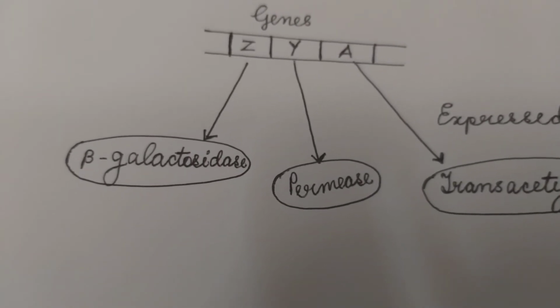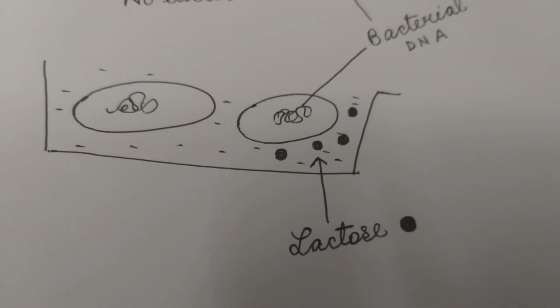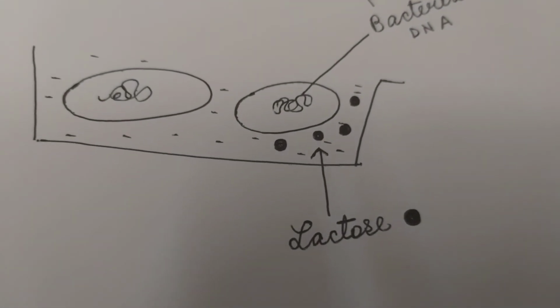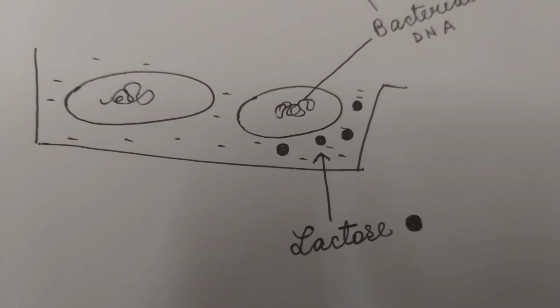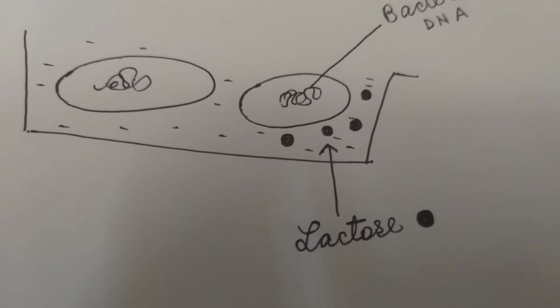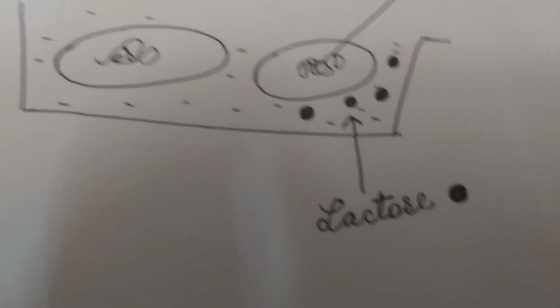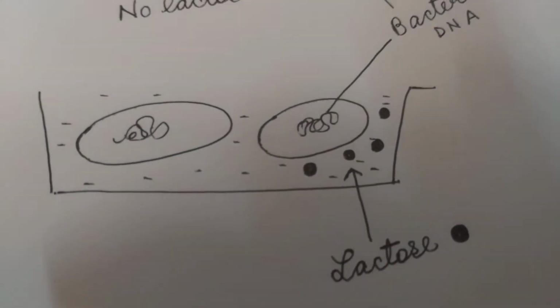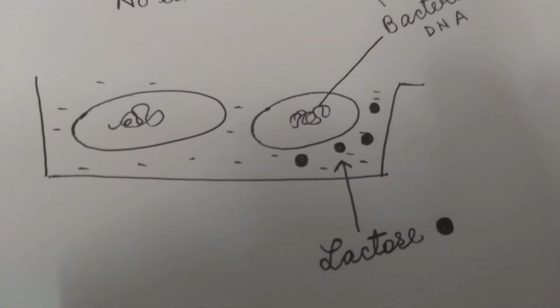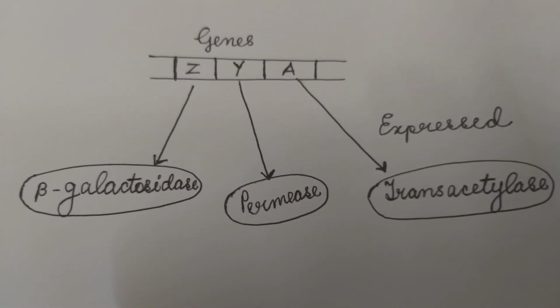What is the function of the enzyme permease? The enzyme permease increases the permeability of the bacterial cell to lactose. The lactose molecule enters the bacterial cells through the cell membrane because permeability is increased by the enzyme permease.